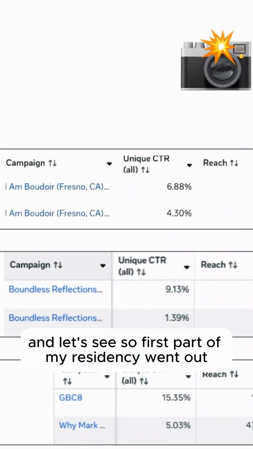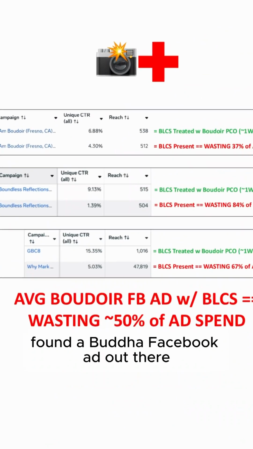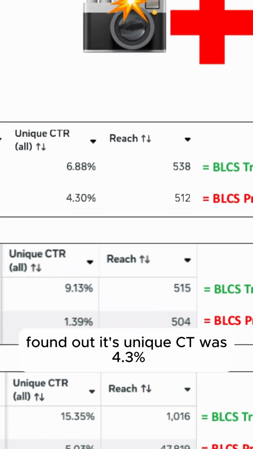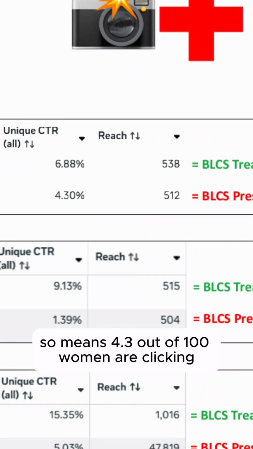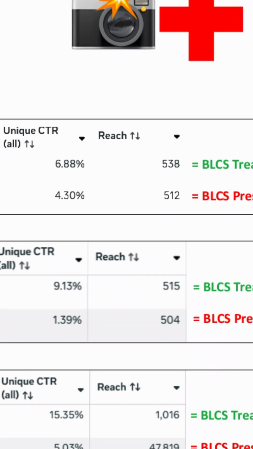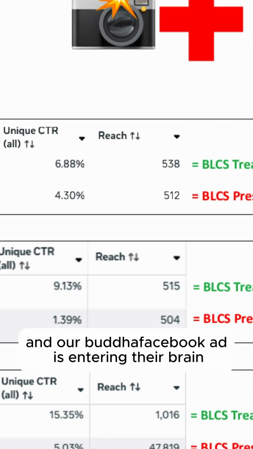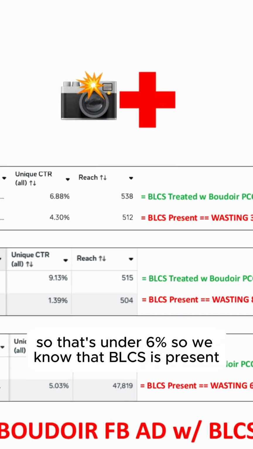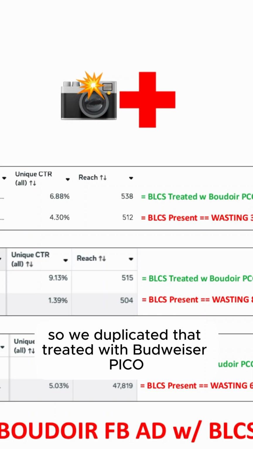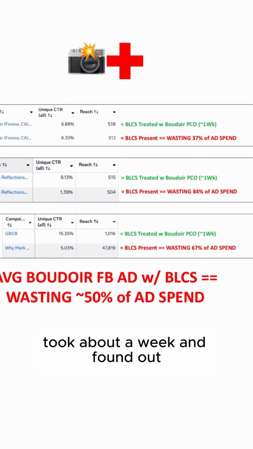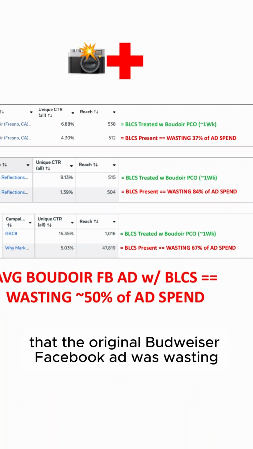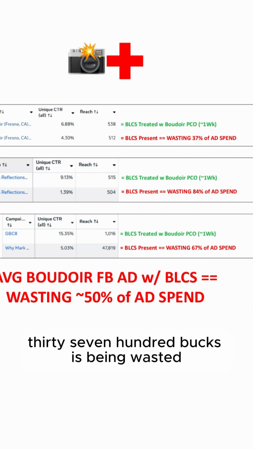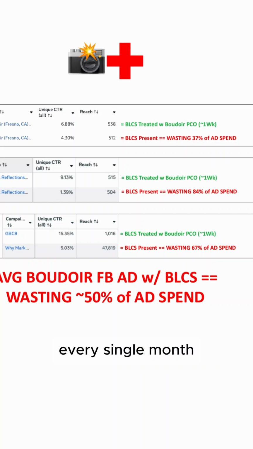And let's see. So first part of my residency, went out, found a Boudoir Facebook ad out there, brought it to the hospital, found out its unique CTR was 4.3%. So that means 4.3 out of 100 women are clicking somewhere in our Boudoir Facebook ad, and our Boudoir Facebook ad is entering their brain. So that's under 6%, so we know that BLCS is present. So duplicated that, treated it with Boudoir Pico, took about a week, and found out that the original Boudoir Facebook ad was wasting 37% of their ad spend.